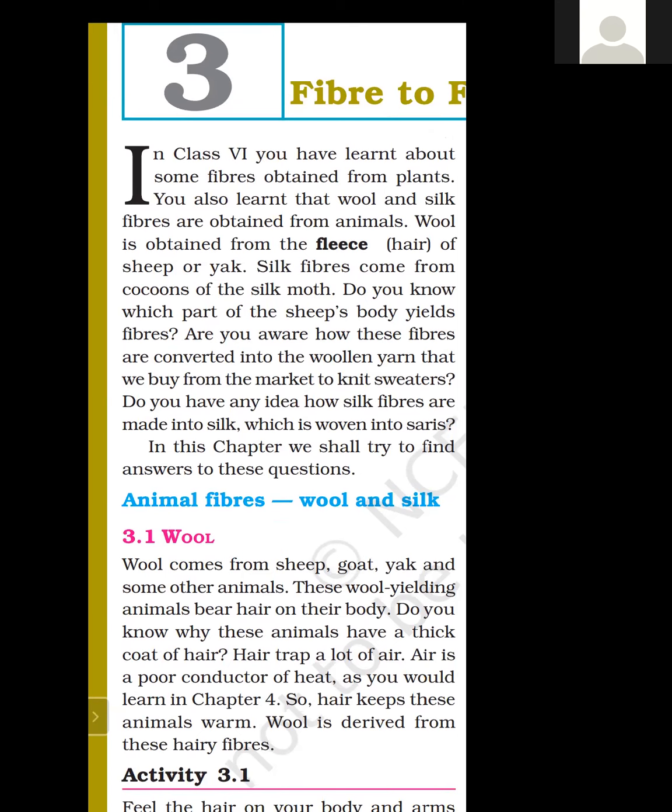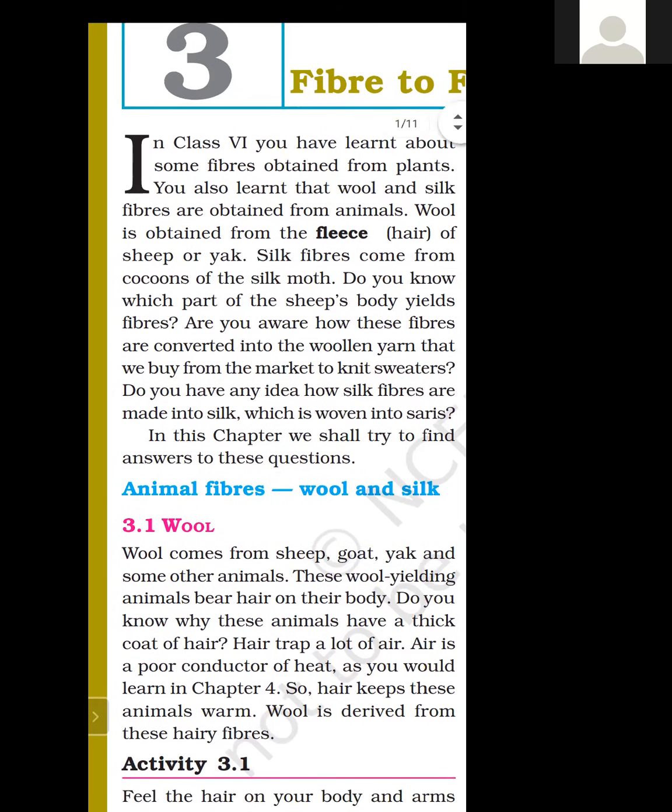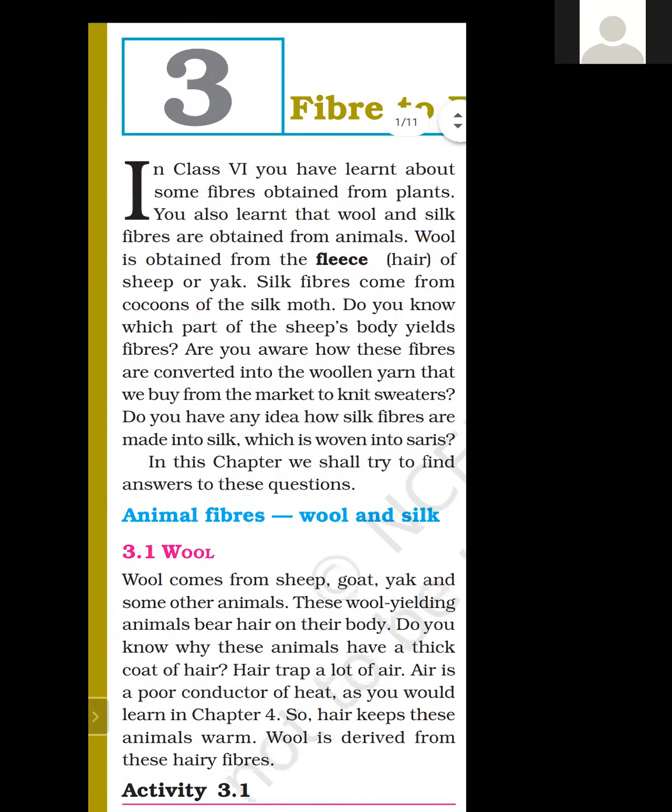Silk fiber comes from the cocoon of the silk moth. So we have the silk moth. From that silk moth, we will obtain silk fiber. And with the help of this silk fiber, we will make silk cloth like silk saris, and some other products can be made from silk.